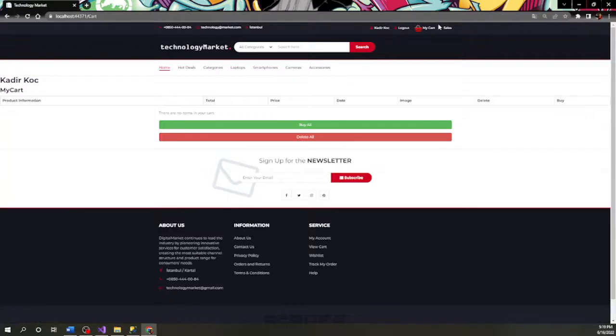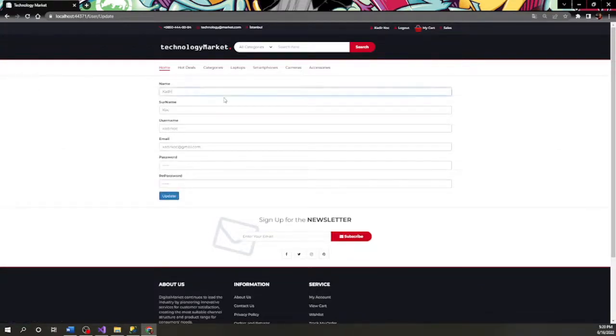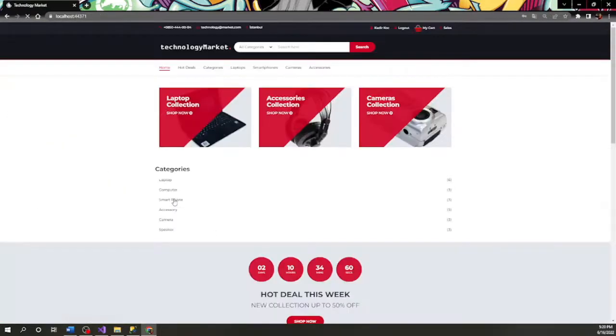In the select section in the upper right corner, it lists the products you have purchased before. When you click on your name, it brings the information you entered while registering. You can update it if you want. Log out, and let's view all these processes in the admin panel.